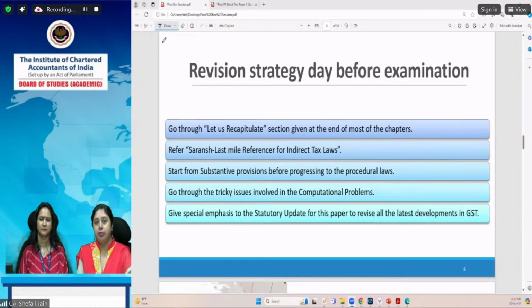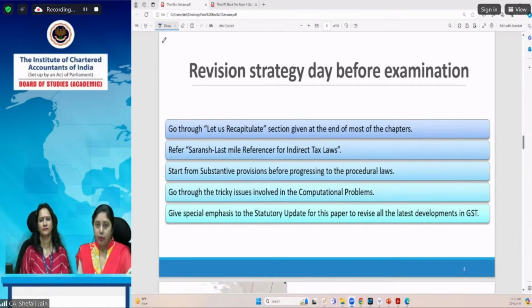After that, since it is an application based paper, this is a tax paper, you will be having computational problems also, and application based questions will be there. You will be given small scenarios where you have to solve the questions. So for the computational questions, at the time of preparation itself, while revising a chapter, when you go through the Test Your Knowledge section of that particular chapter, where all the questions are given for your practice.